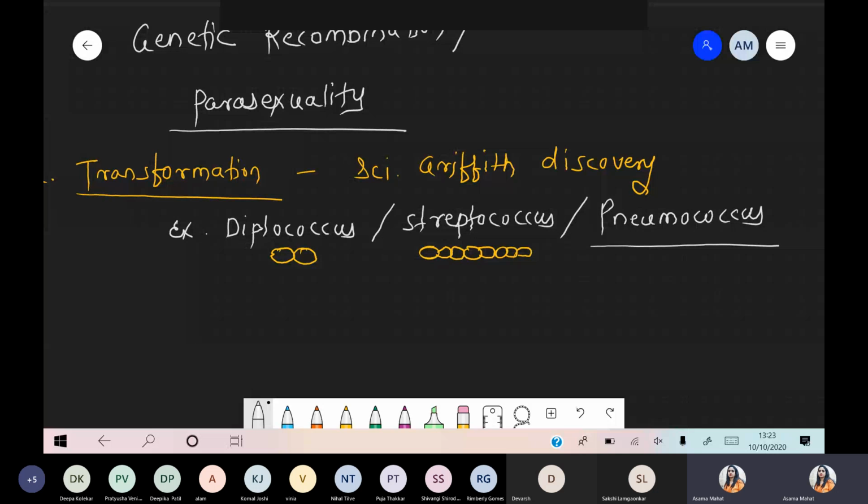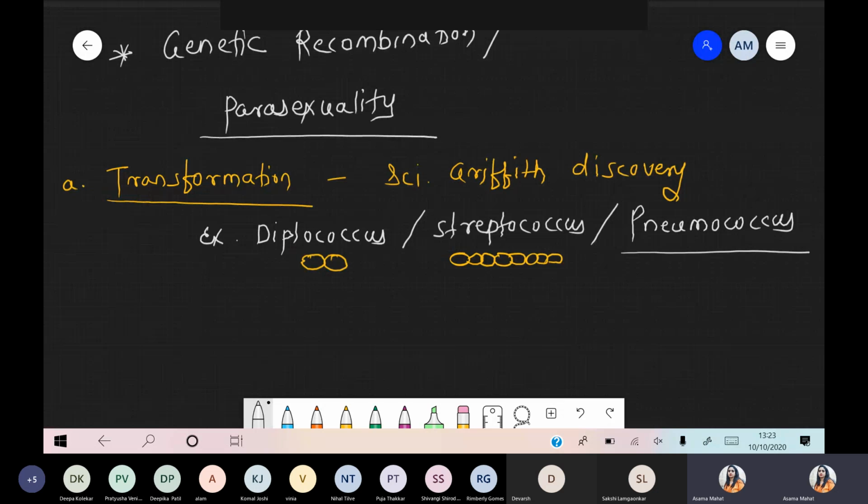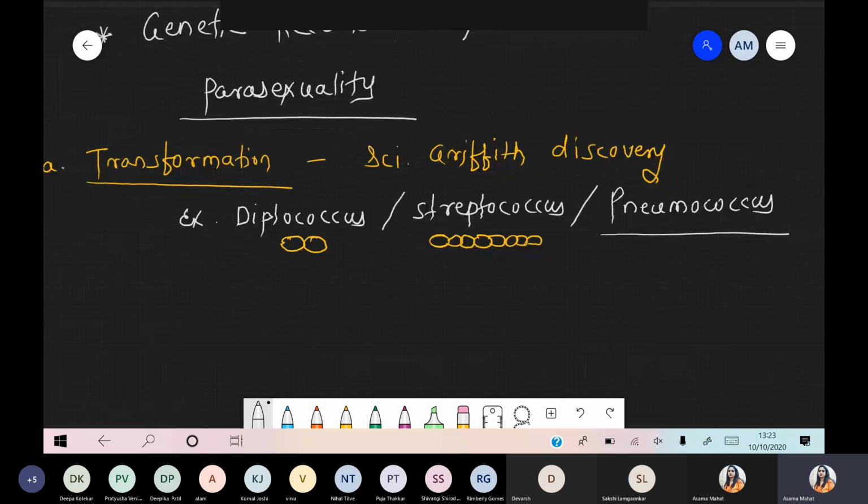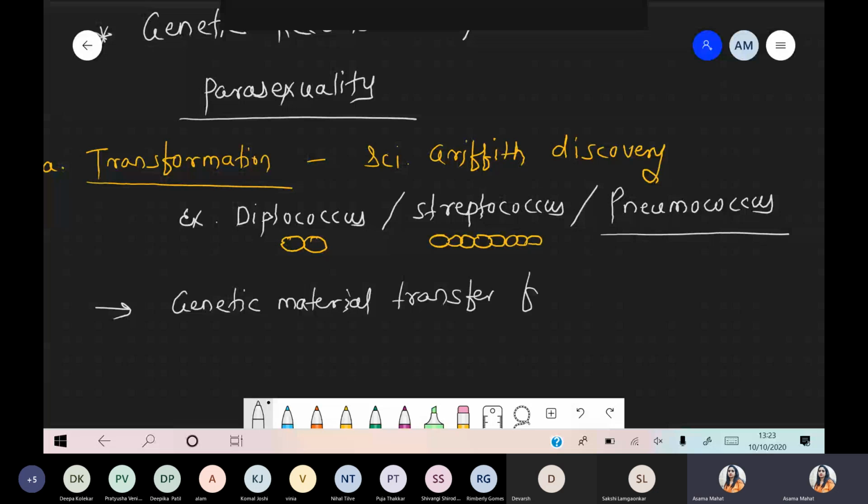So simply, we are talking about the definition: genetic material transfer from one bacteria to another bacteria.